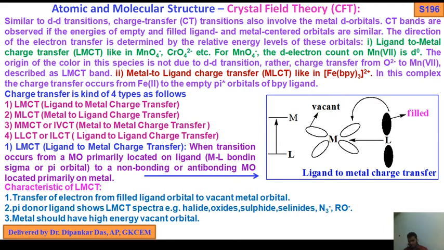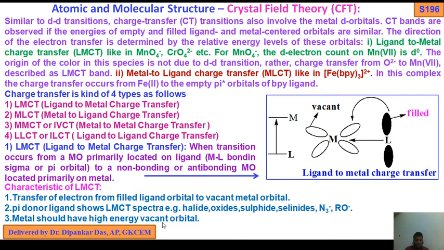That is very important, because some questions give a metal with a ligand. If you identify the ligand which creates the LMCT or MLCT, then you can answer. Pi donor ligands show LMCT spectra: halides, oxides, sulfides, selenides, azides, and alkoxides, RO minus. So RO minus, N3 minus, selenide, sulfide, oxide, halides. These are responsible for LMCT. Keep in mind. Okay, should remember.